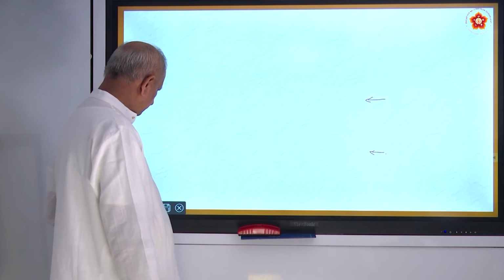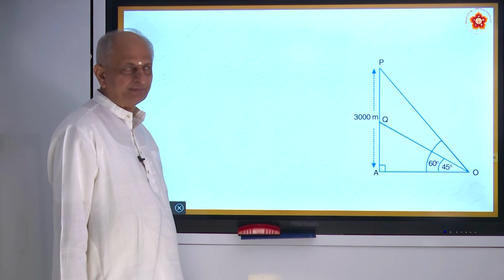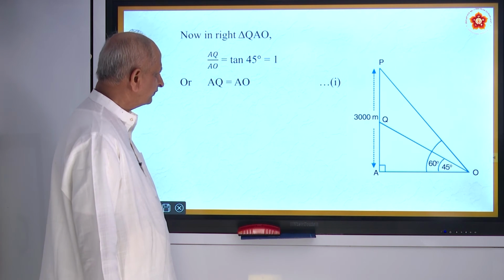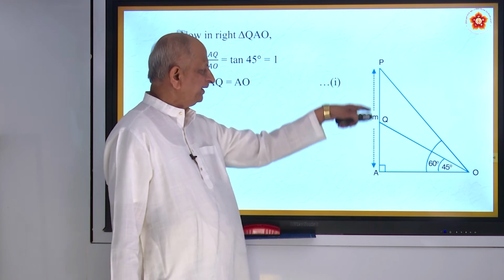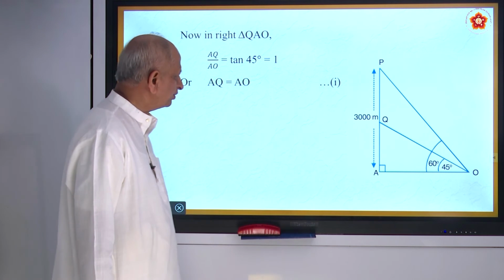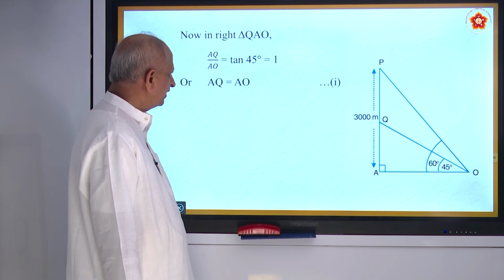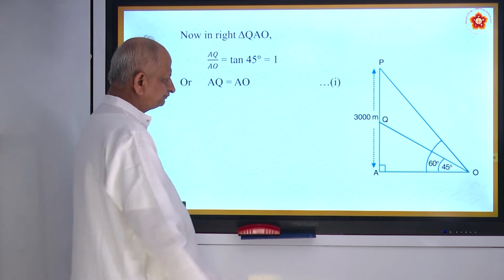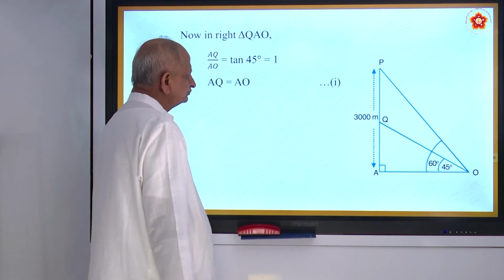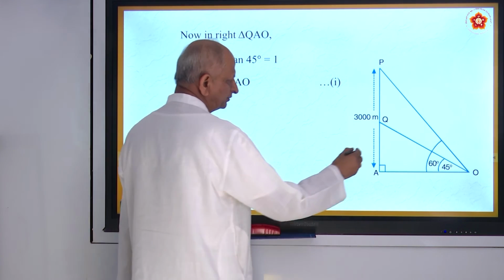Now the question is, in a right-angled triangle, they are asking how much height between the second plane and the first plane. For that, use the tangent relation. In triangle QAO, tan of 45.